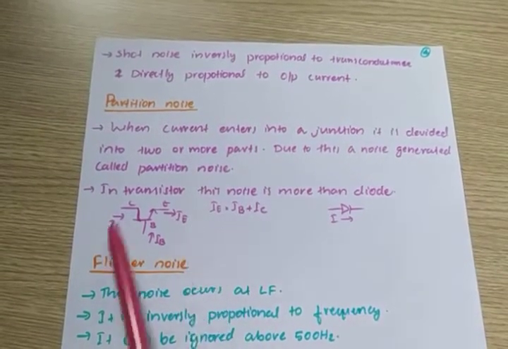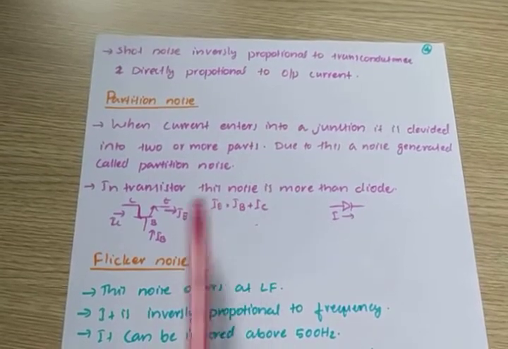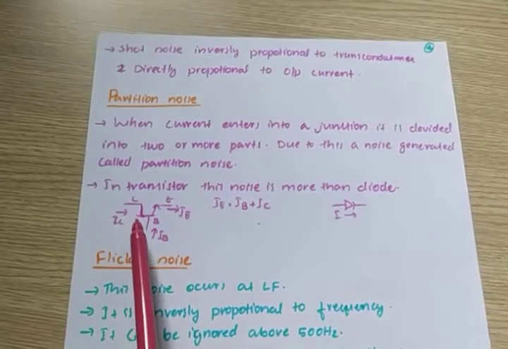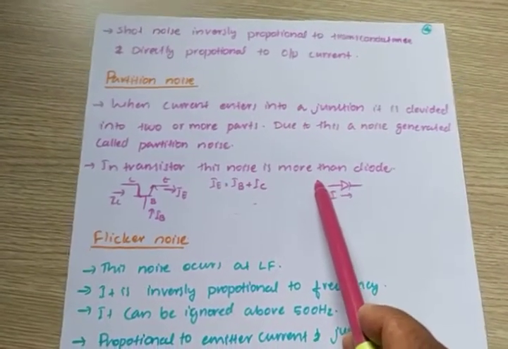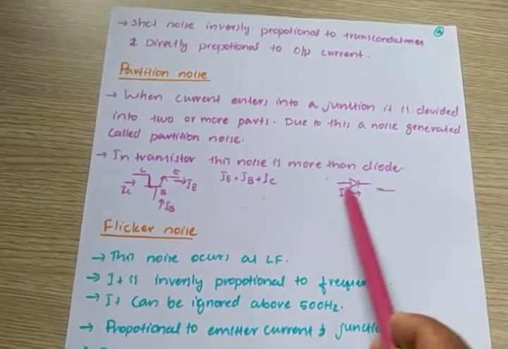So due to this partition, it creates a small noise, and that noise is called a partition noise. This noise is more in a transistor than in a diode. Consider a diode, there is only one junction. Current entering here and current leaving here, both currents are almost equal.